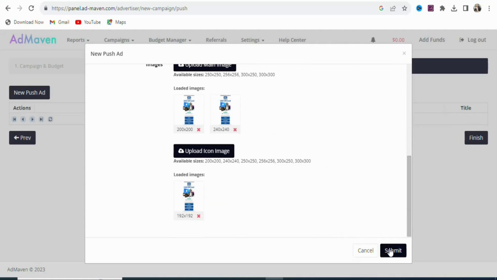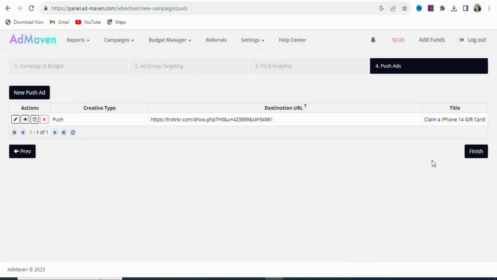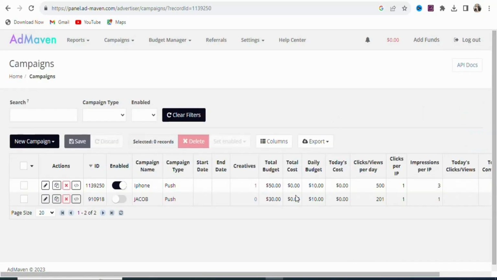Once that is done, you are going to click right here, submit. Once you click on submit, you are going to see a page like this. Click right here, finish. Once you click on finish, you can see this is your ad. It is waiting for approval. Once your ad is approved, it is going to start getting traffic, and you are going to be getting people in Ireland to click on your link and then enter their mobile numbers to win the offer, and you are going to be paid. Before your ad is allowed to run, you have to deposit money into your account.